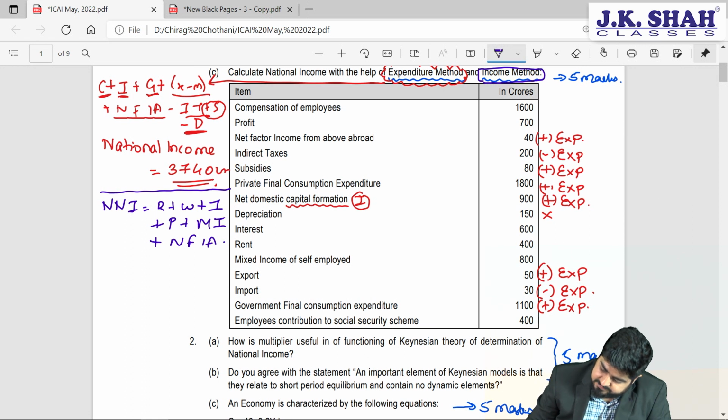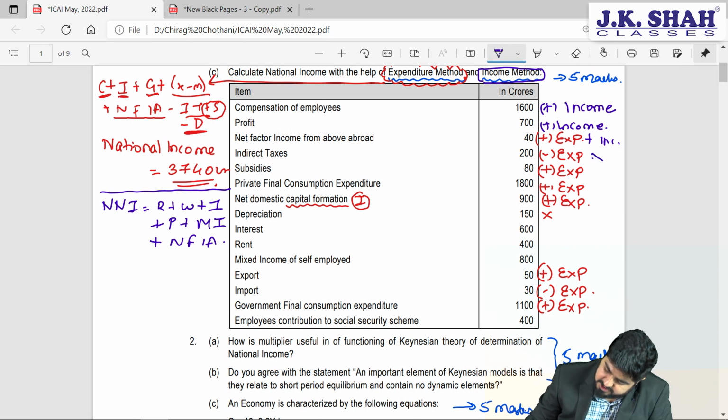Now see this, compensation of employees. Compensation of employees has to be added because this is wages. So in the income method we will add this. Profit, again in the income method we will add. Then NFIA is added in the income method.